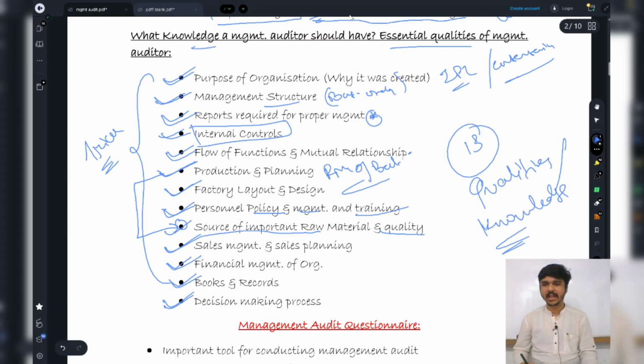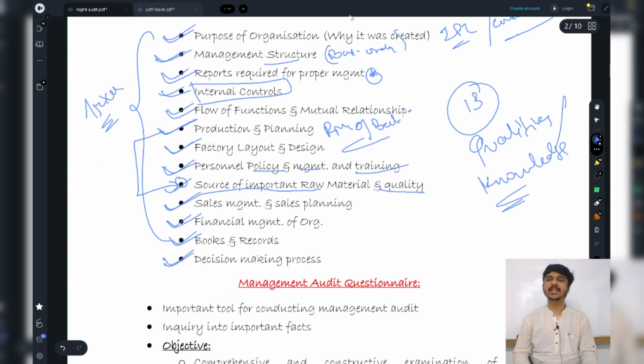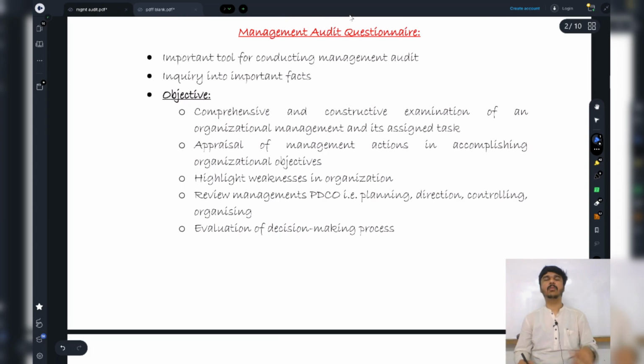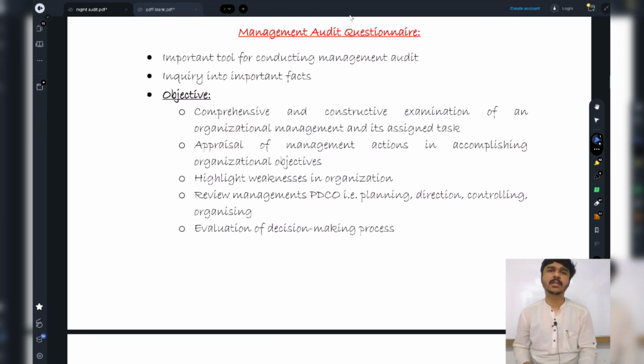Next point, management audit questionnaire. What is this management audit questionnaire? Basically it is a tool. See, when I'm going to go to Mr. Virat Kohli, I cannot ask, sir, tell me how you are managing your team, sir, tell me how decisions are being taken. He will say, please go home, I'm not answerable to you.